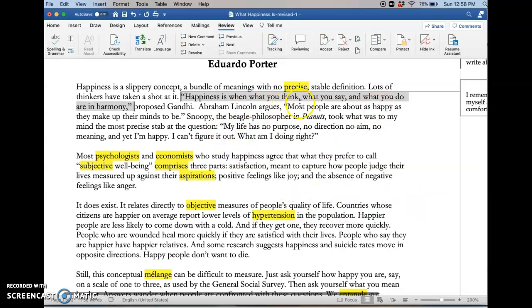"Happiness is when what you think and what you say and what you do are in harmony," proposed Gandhi. You know, if I didn't know who Gandhi was, I might want to look him up. "Abraham Lincoln, former president, argues, most people are about as happy as they make up their minds to be." Well, that's sort of an interesting thing to think about. In other words, happiness has some element of choice to it.